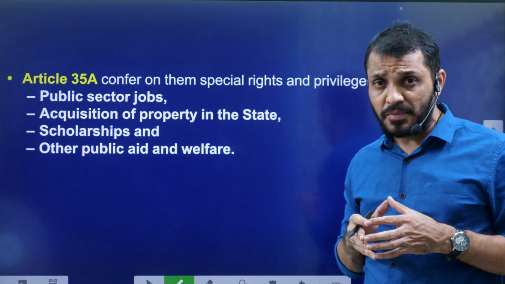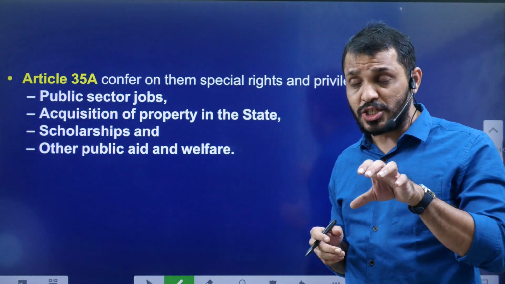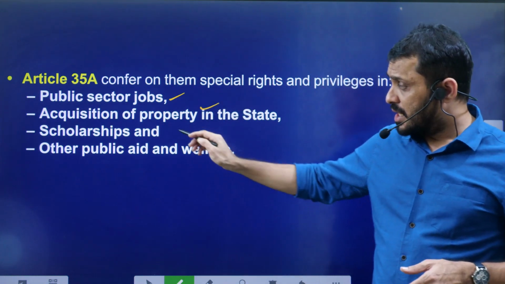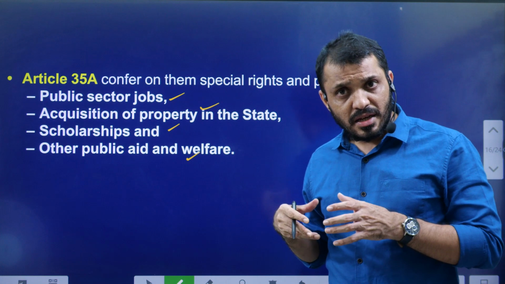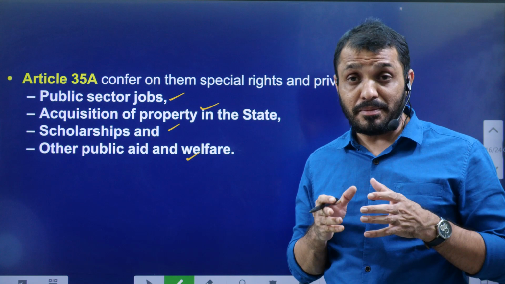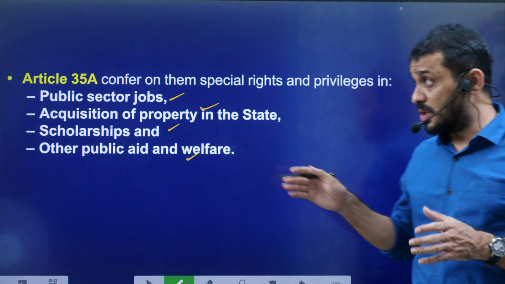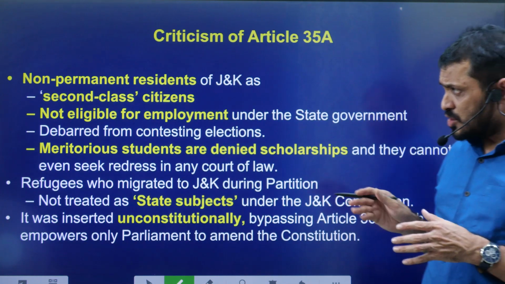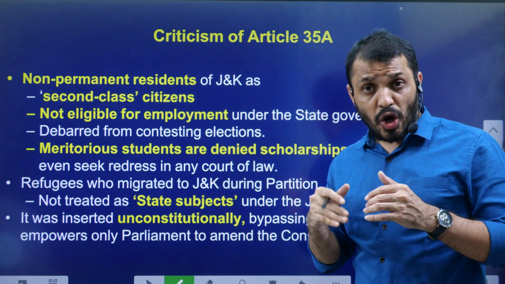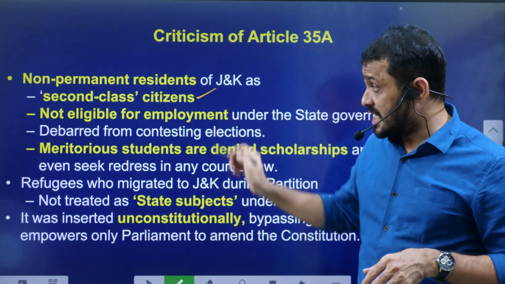According to Article 35A, the property rights in Jammu Kashmir were confined only to the permanent residents of Jammu Kashmir, along with public sector jobs, acquiring property, getting scholarships, and getting assistance from the government. Even Jammu Kashmir women, if they married outside the state, lost all their property rights because of this Article 35A. So because of this Article 35A, the non-residents living in Jammu Kashmir were treated as second-class citizens.